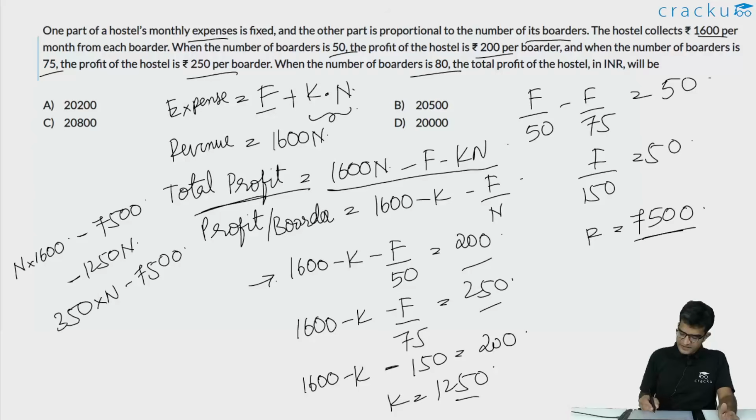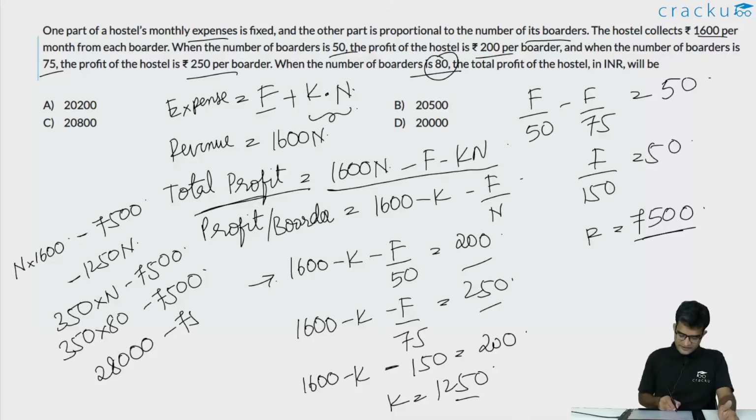What is the value of N? The value of N is 80. So this is 350 into 80 minus 7500. 350 into 80 is 28,000 minus 7500. So the total profit will be 20,500.